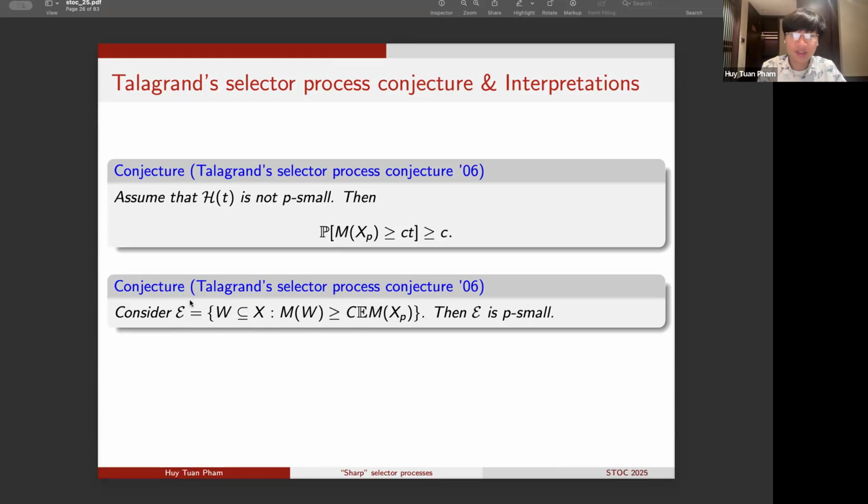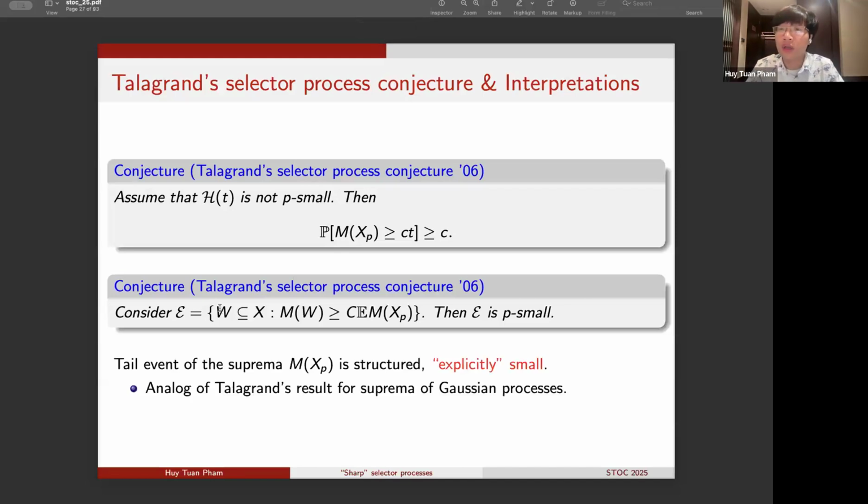What is nice about this is that, of course, because E is a tail event, by Markov's inequality we know that the probability of the event E is small. But Talagrand is saying that for the tail event of the supremum of a selector process, we actually know a lot more. In particular, this tail event is very structured, and it is explicitly small in that this smallness can be certified by using only the very naive union bound. And Talagrand poses the conjecture in this form originally because it is in fact an exact analog of a result of Talagrand in the setting of suprema of Gaussian processes.